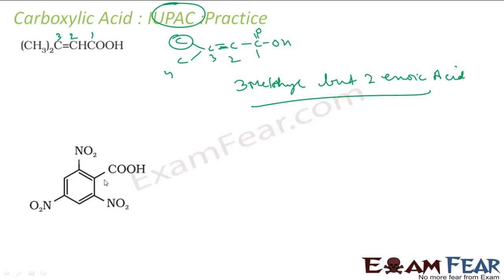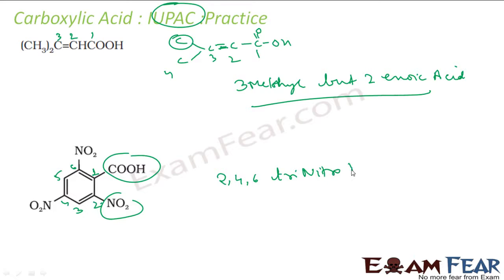Let's see this. There are 3 nitro groups added to a benzoic acid, right? This is my benzoic acid, so it will be numbered 1, 2, 3, 4, 5, 6. Why? Because the benzoic acid is the primary one, so it should get the least number. I have a nitro at 2, 4, 6 added to benzoic acid, so it will be 2,4,6-trinitro benzoic acid. That will be the IUPAC name. So in benzoic acid, at 2, 4 and 6 position I have a nitro group added, so it is 2,4,6-trinitrobenzoic acid.